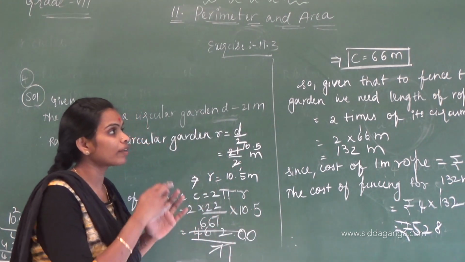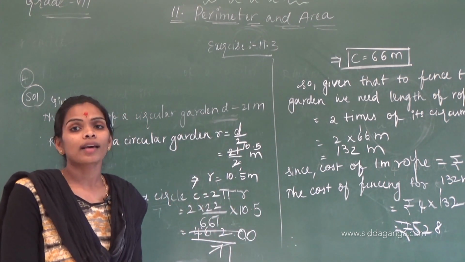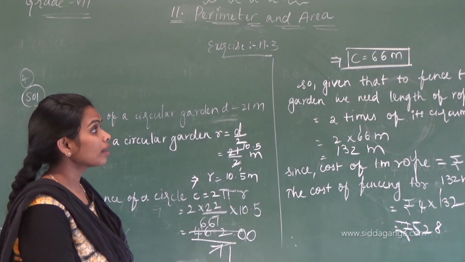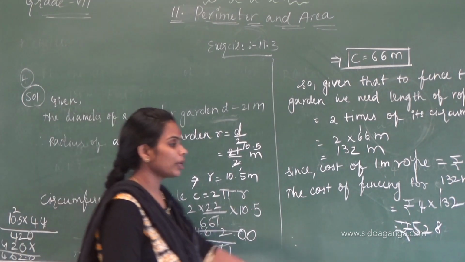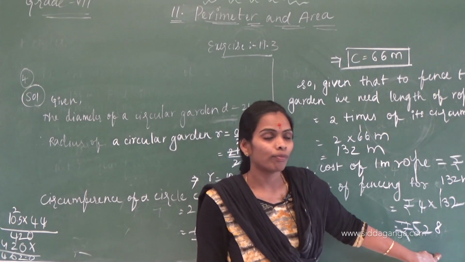Therefore, the cost of fencing the circular garden is rupees 528.